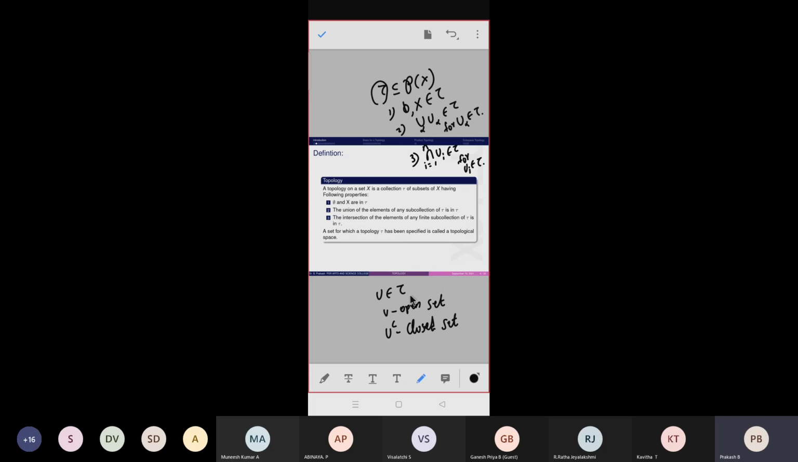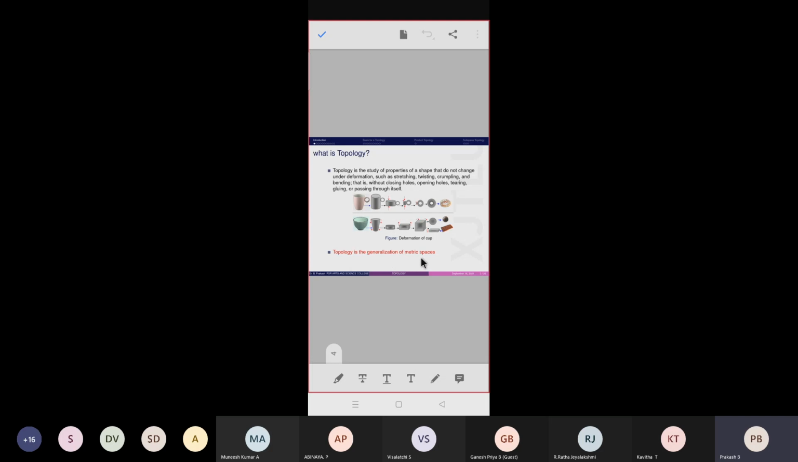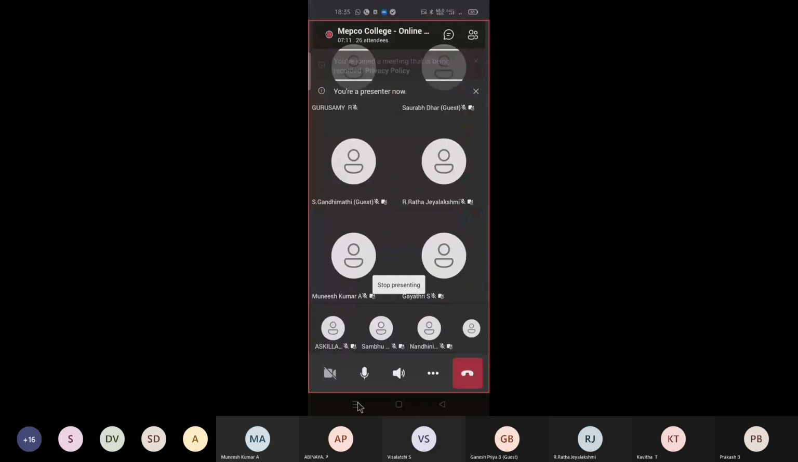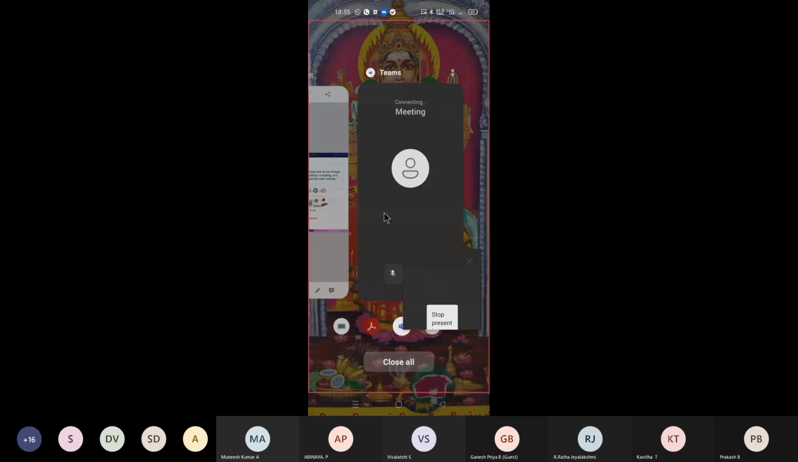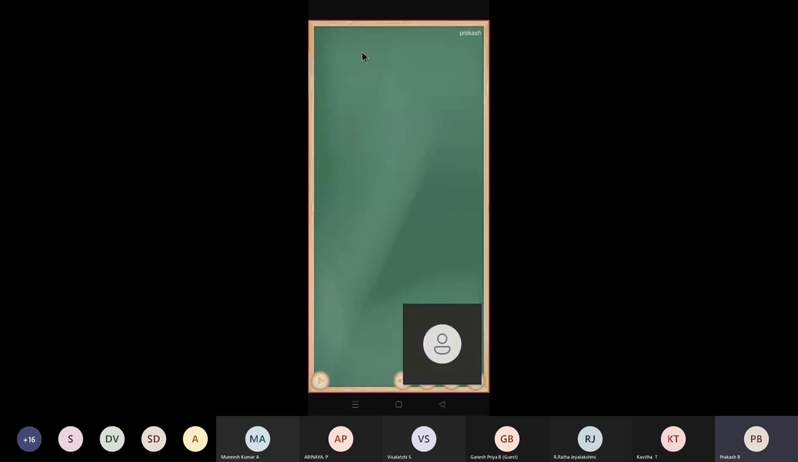Now I'm going to explain about metric spaces, right? Because we have the statement that topology is a generalization of metric spaces, right? So I have to explain this one. So we know that (M, d) is said to be a metric space